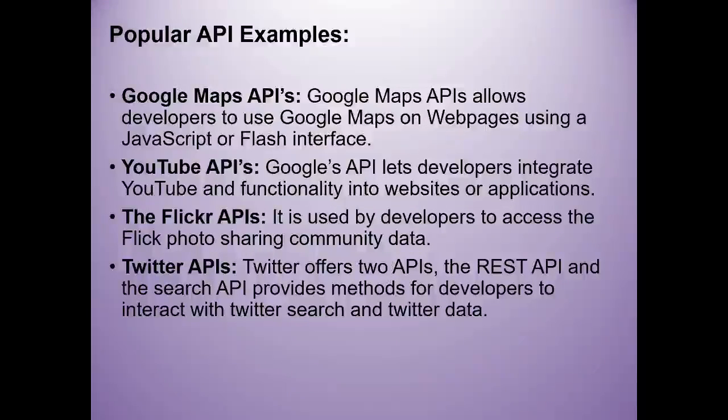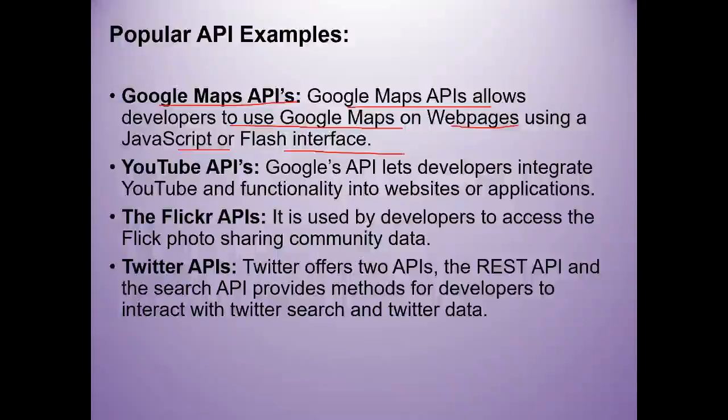Some of the other popular APIs are the Google Map APIs. We already know Google Maps, and almost every application uses them. The Google Map API allows developers to use Google Maps on web pages using a JavaScript or Flash interface.